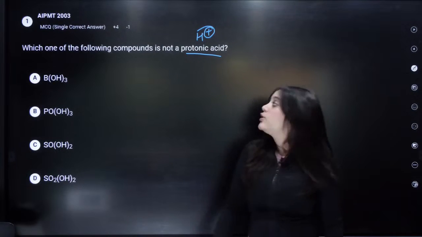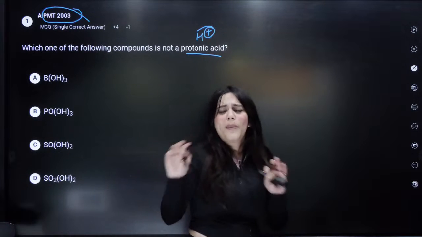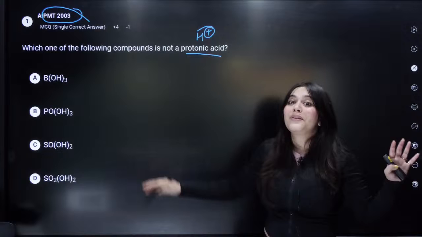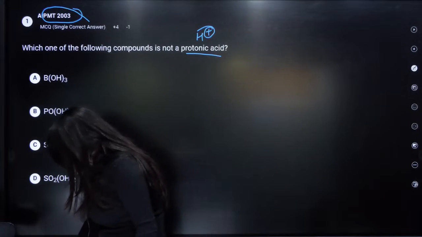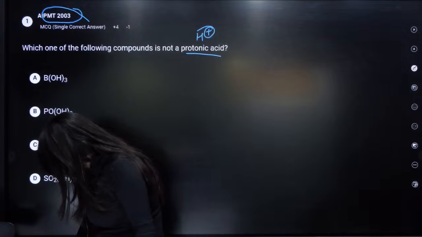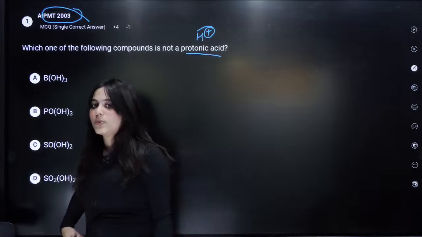I will explain it to you. This is again an AIPMT 2003 question. See, I've added so many questions, 2003 to 2023, almost 20 years. Correct? Who can answer this? I'm looking at the chat box. Let me know the answer to this question.